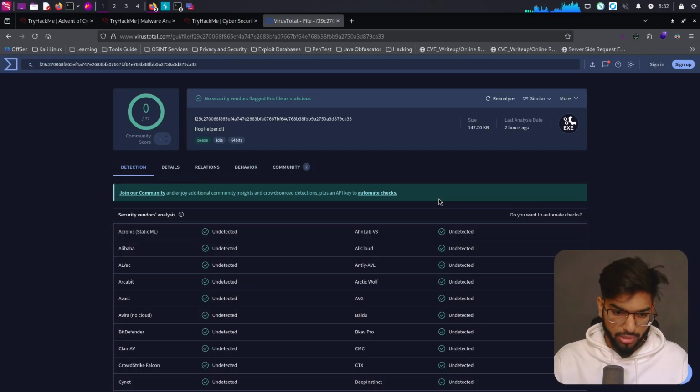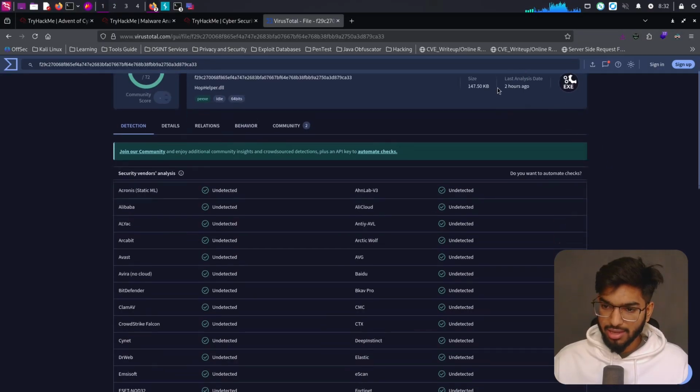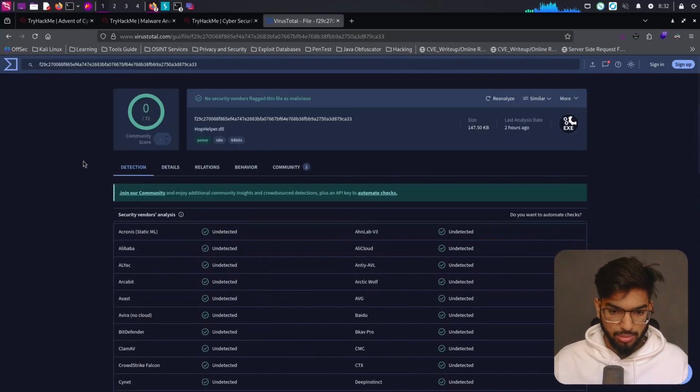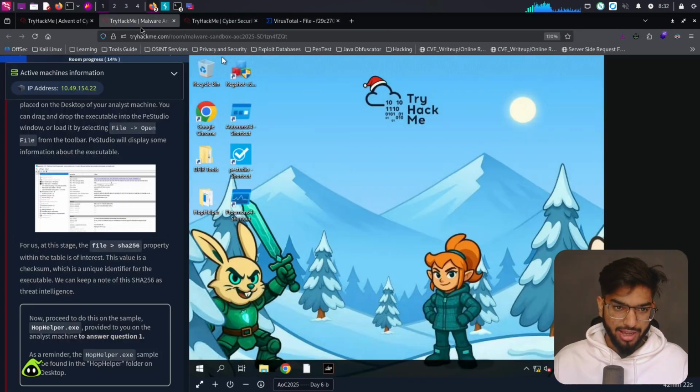No one has reported this yet. Okay, that's interesting. It says hophelper.dll, which is nothing but an executable. Last analysis date was 2 hours ago. No one has restricted or identified this to be a malware. Okay, that's interesting. Then let's just skip that.